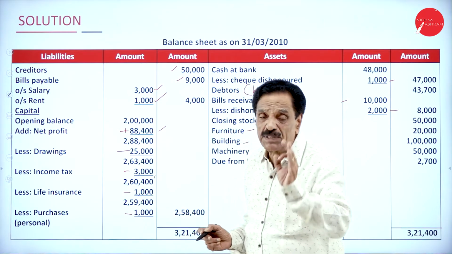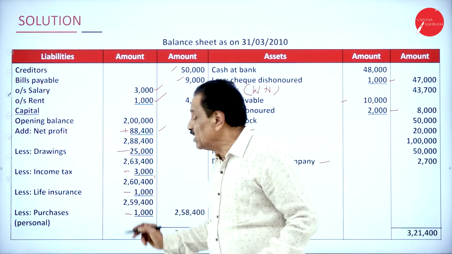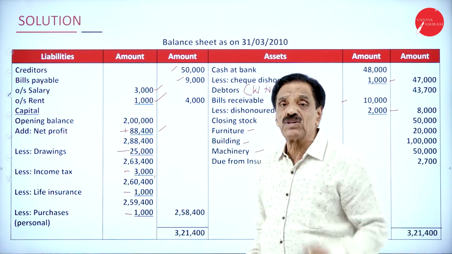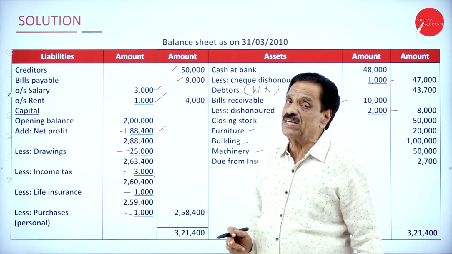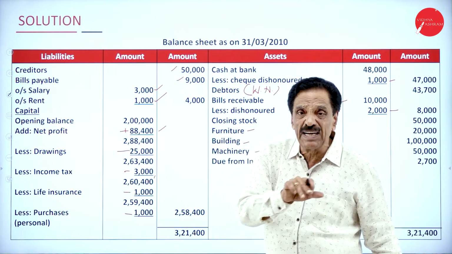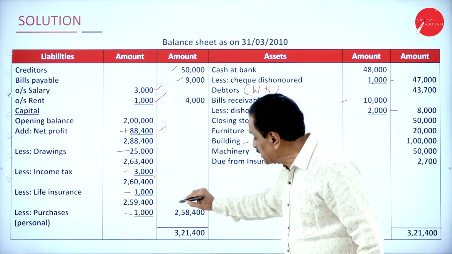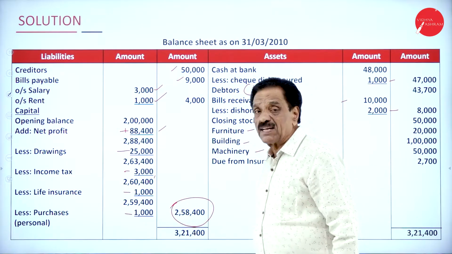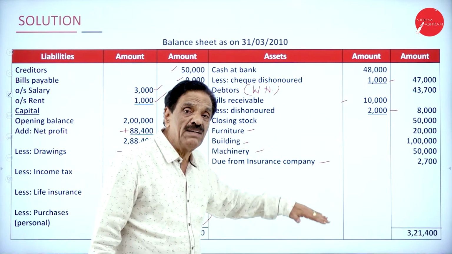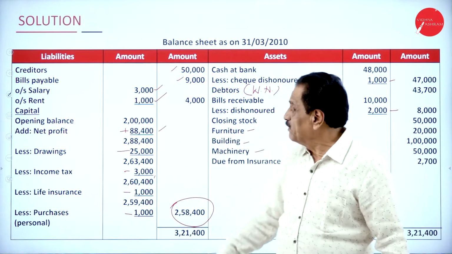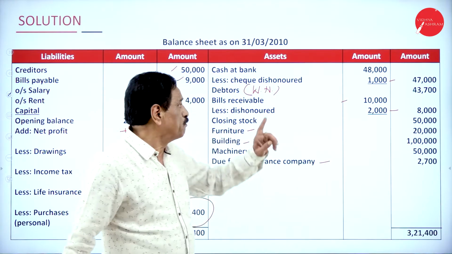Then you pay the income tax, purely personal, in no way connected to business. That should be deducted. Then you pay the life insurance, personal insurance, 1,000. That should be deducted. A personal purchase from the business should not be considered business; it's purely personal, considered drawing. That should be deducted. Real business capital becomes 2,58,400. Your balance sheet tallies at 3,21,400. This is most important.